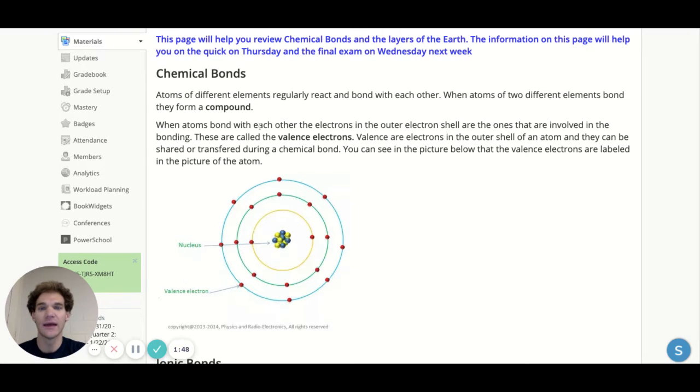When 2 elements bond, 2 atoms of different elements, that forms a compound. And when we form a compound, there are different types of bonds as far as how they create a new substance, how they create a new compound. All right. The other thing to keep in mind is that when atoms bond with each other, it's the outside electrons. Only the electrons that are in the outside layer are the ones that do the bonding. All right, and those electrons that are in the outside layer, those are called valence electrons. So these are a couple of vocab words that might show up on the quick check and also might show up on the exam. So keep that in mind.